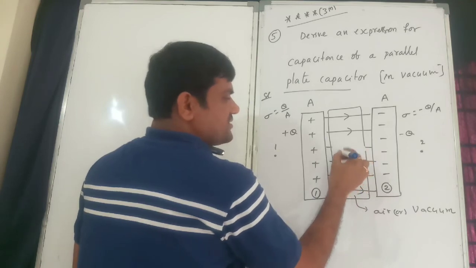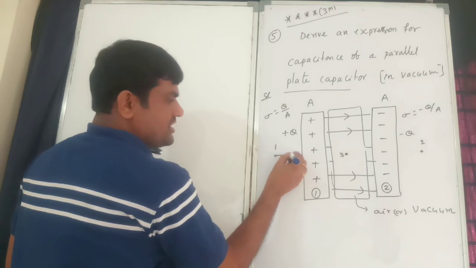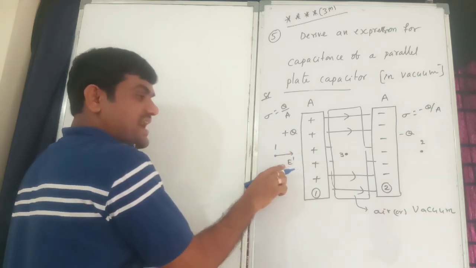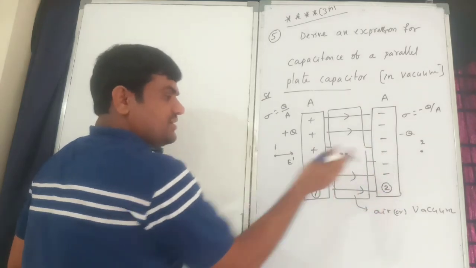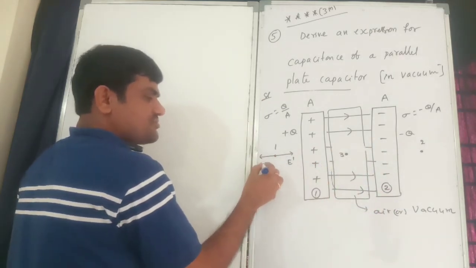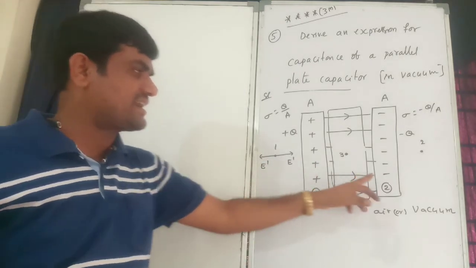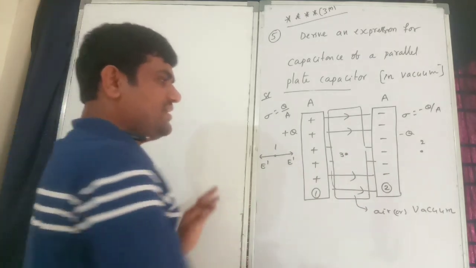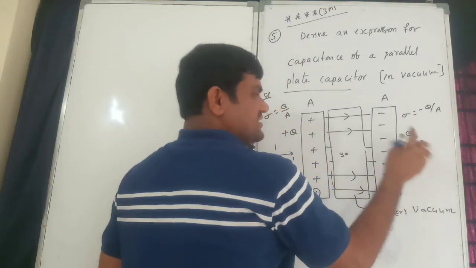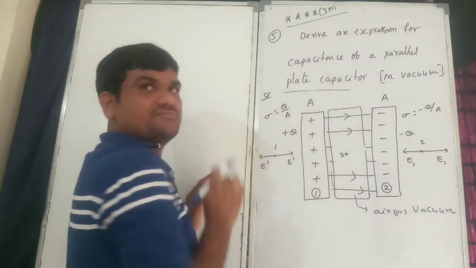Here, the third point. You know already. So E dash can act with respect to this one, on that side only. E dash is repelled by the positive charge and attracted by the negative plate. Similarly, E dash is attracted by this plate and repelled by this plate.